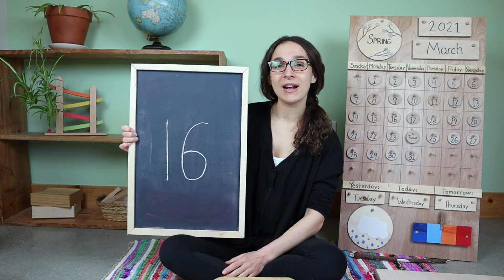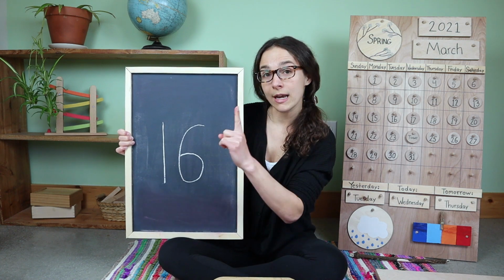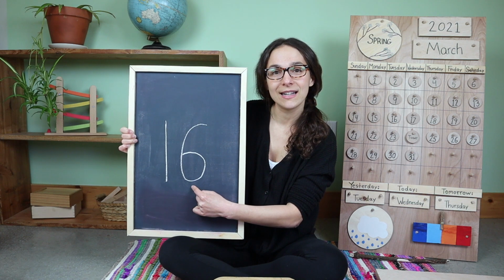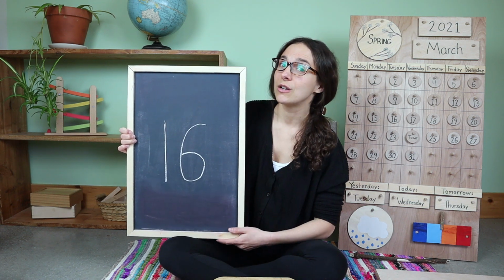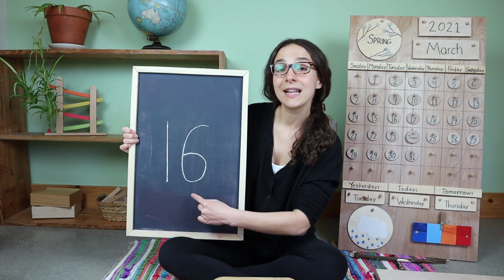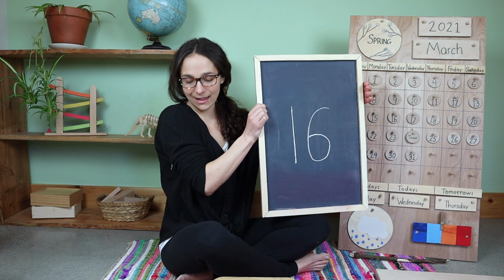That's right, friends. And after the number 1, you write this number. What number is this? 6. So when you write 16, you write the numbers 1, 6. Now let's count 16 tally marks together.